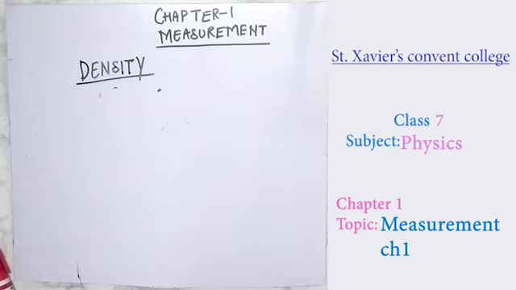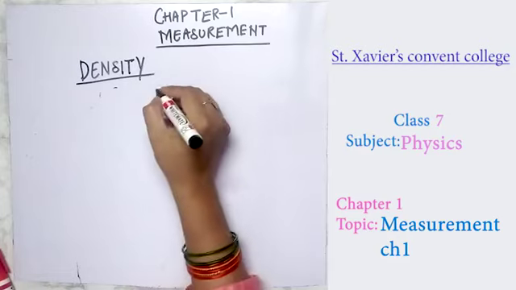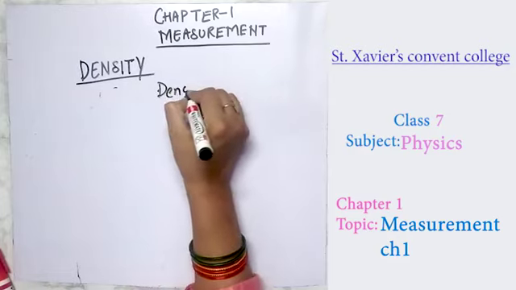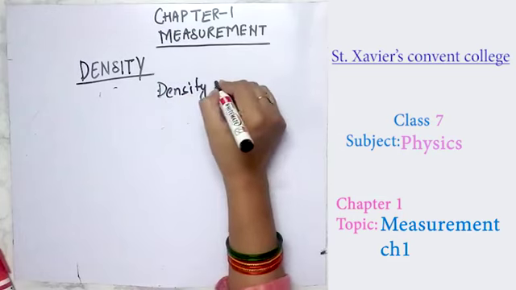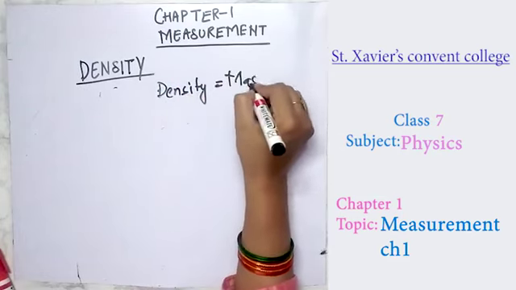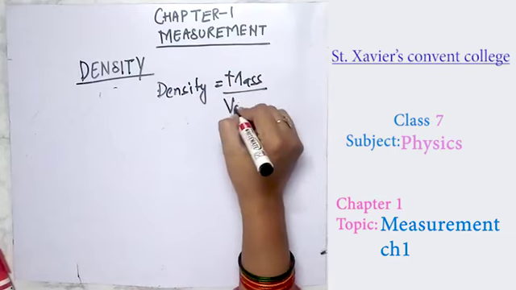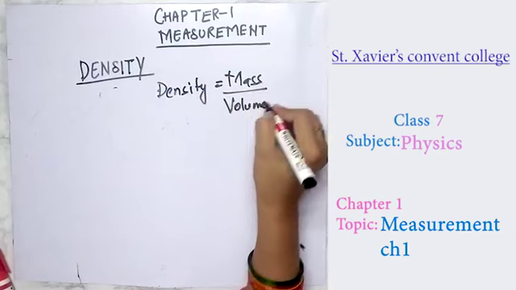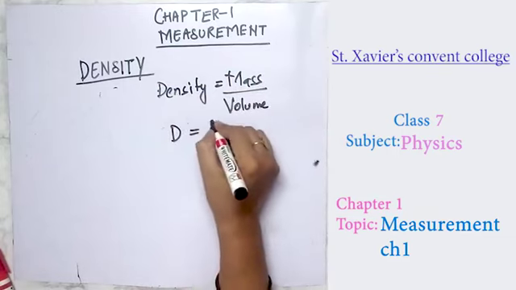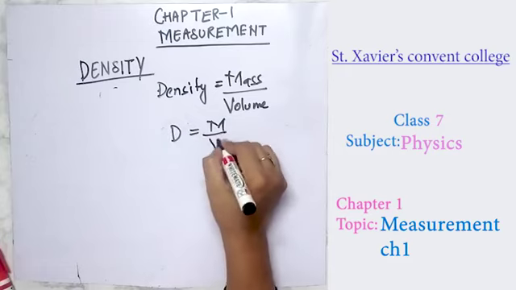Now we will discuss the formulas. We have already discussed the formula for density, that is, density equals mass upon volume, which can be written as capital D equals m upon v.